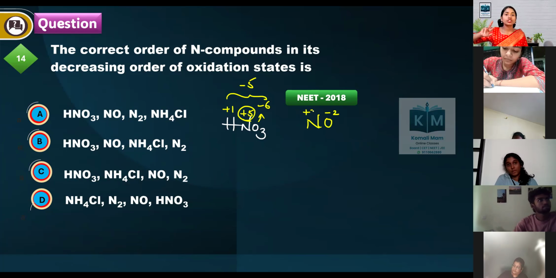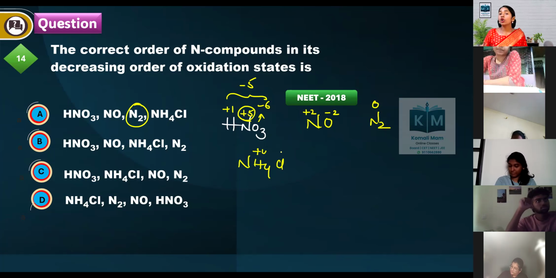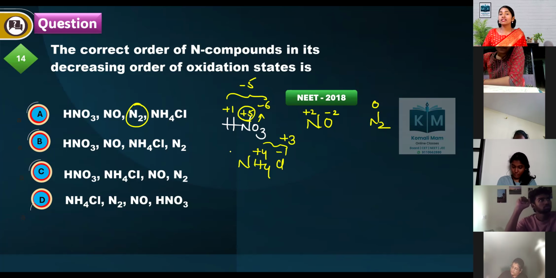Very good. Next, NH4Cl or N2 is there next. N2, no difference in electronegativity, 0. Very good. NH4Cl, each hydrogen is +1. 4 into +1 is +4. Chlorine is -1. Net resultant is +3. If it is +3, nitrogen will be -3.